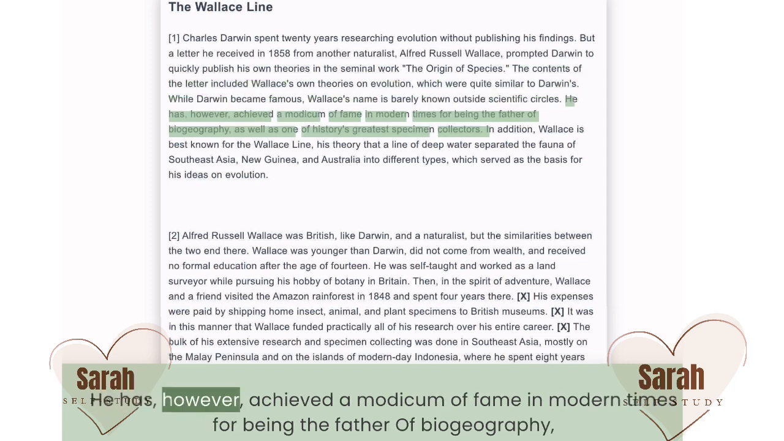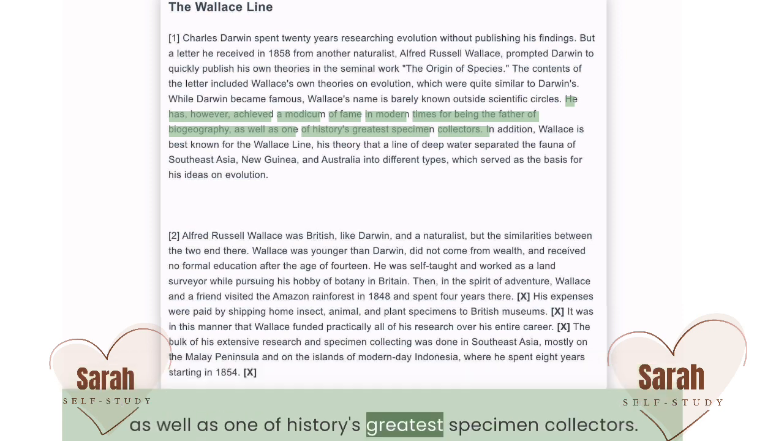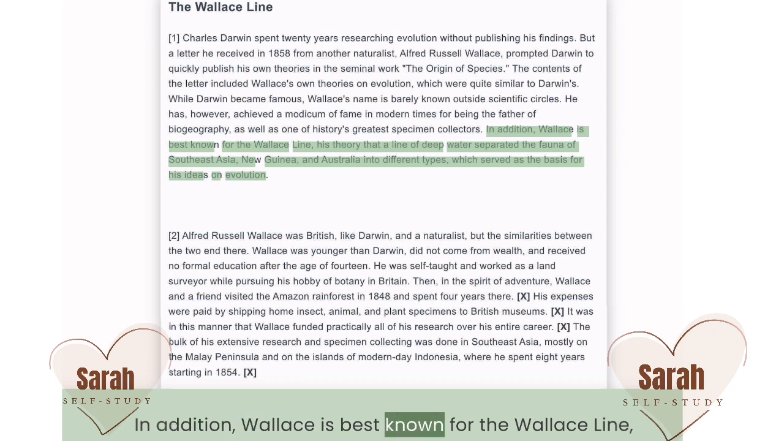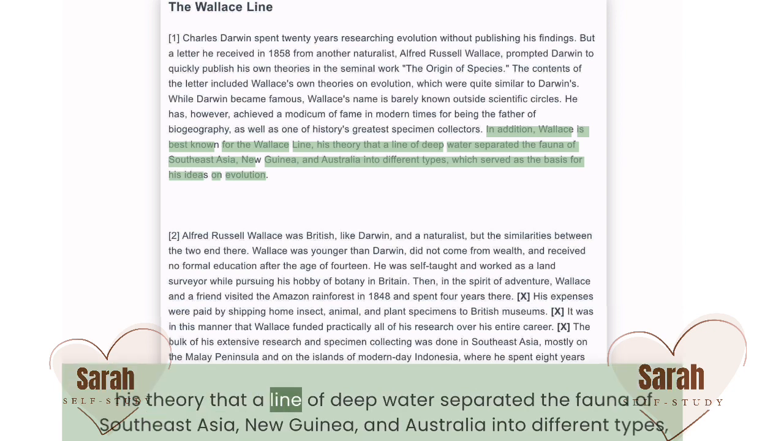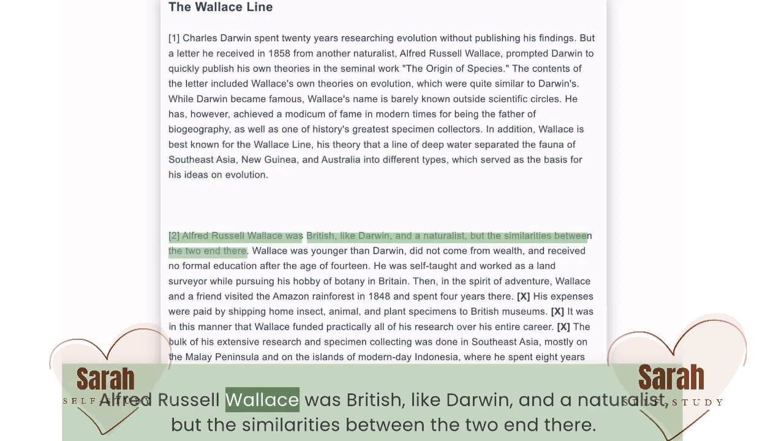He has, however, achieved a modicum of fame in modern times for being the father of biogeography, as well as one of history's greatest specimen collectors. In addition, Wallace is best known for the Wallace line, his theory that a line of deep water separated the fauna of Southeast Asia, New Guinea, and Australia into different types, which served as the basis for his ideas on evolution. Alfred Russel Wallace was British, like Darwin, and a naturalist, but the similarities between the two end there.